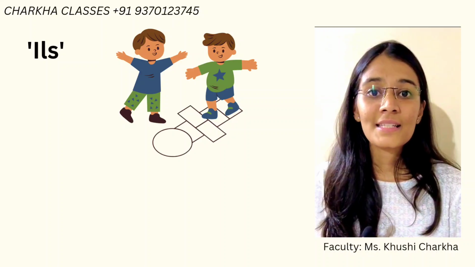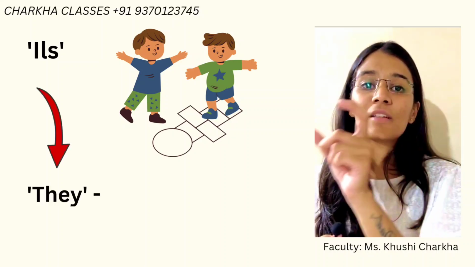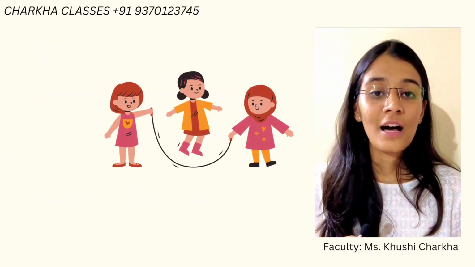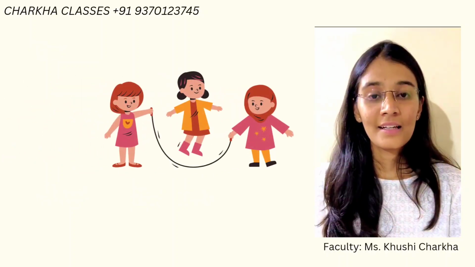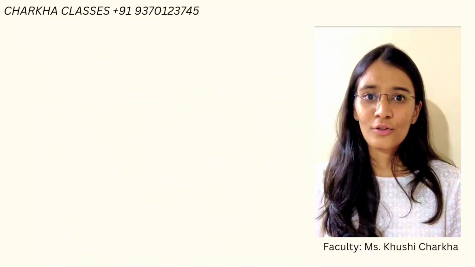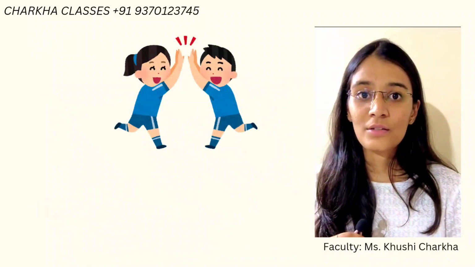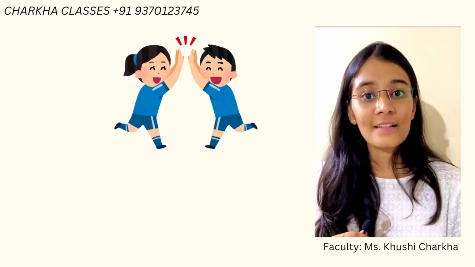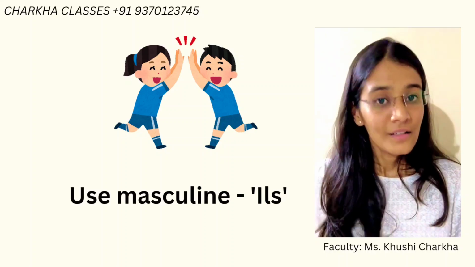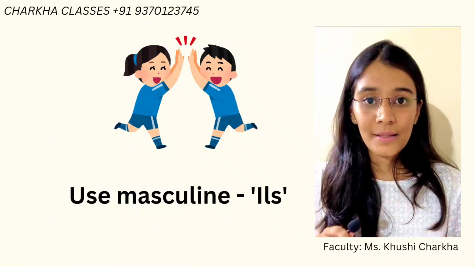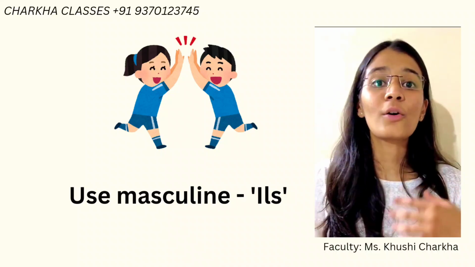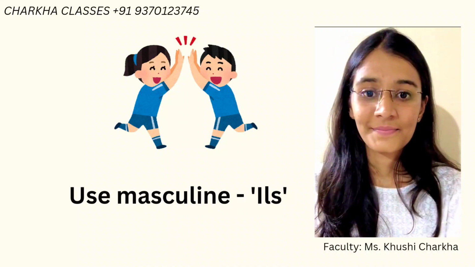Now ils is used when, suppose there is a group of boys. So how will you address they? The masculine form of they is ils. Suppose there is a group of girls, how will you address they? E-double-L-E-S, elles, okay. Now if there is a group which consists of girls as well as boys, what will you say? In that case, you will use the masculine form, that is ils. So you use elles only when there is a group of only girls, meaning only females, okay.